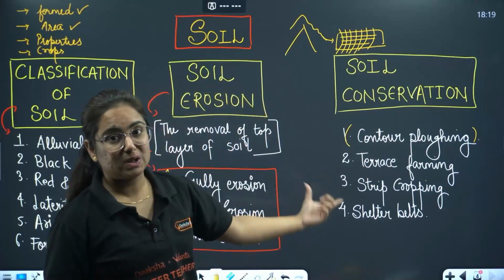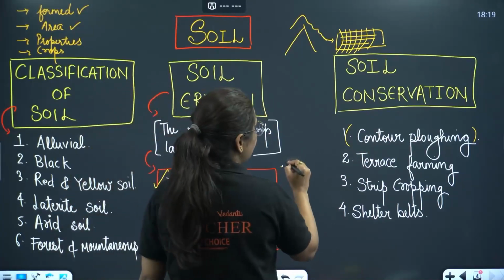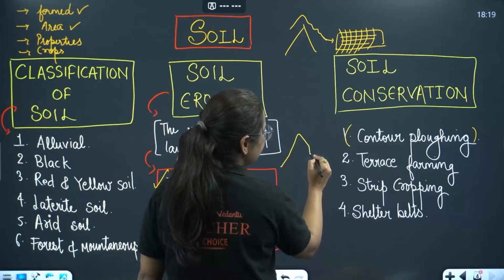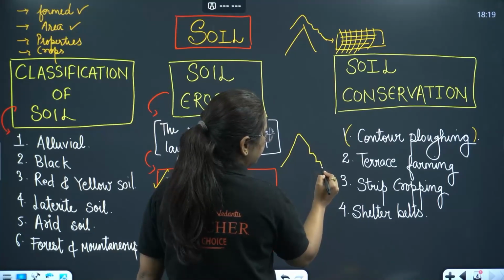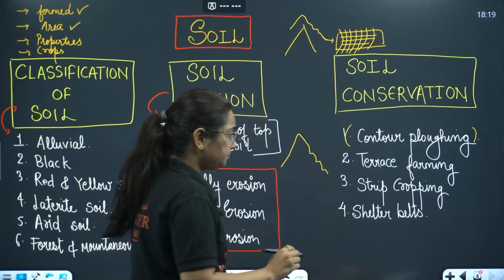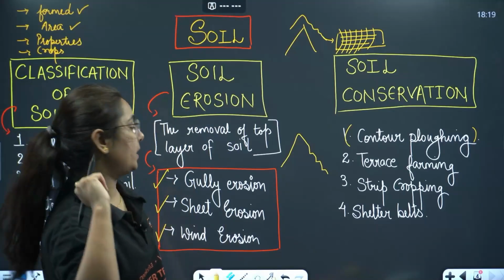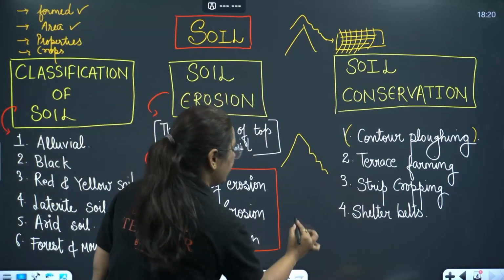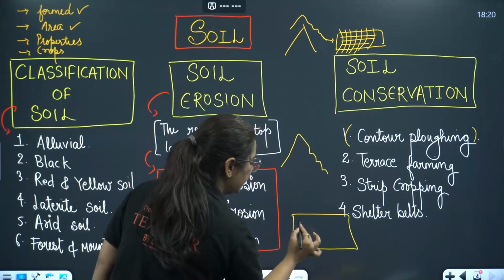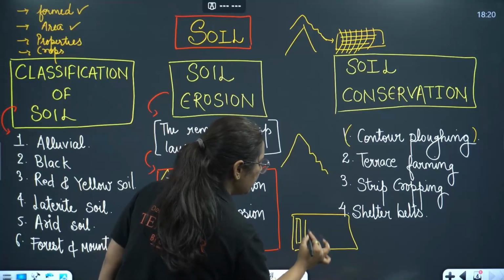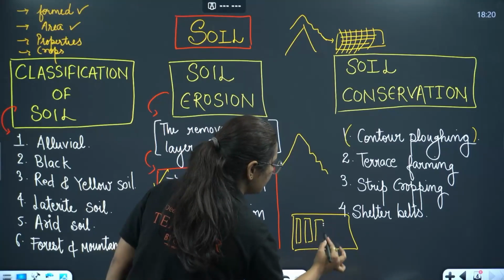Then we have terrace farming. We know that in the mountainous region certain steps are made so that cropping can be done here, like tea plantation in Assam is done likewise. Strip cropping, you have agriculture land, crops are grown there, crops are grown there, crops are grown there.